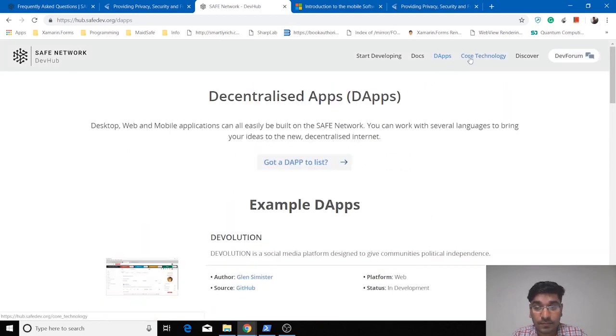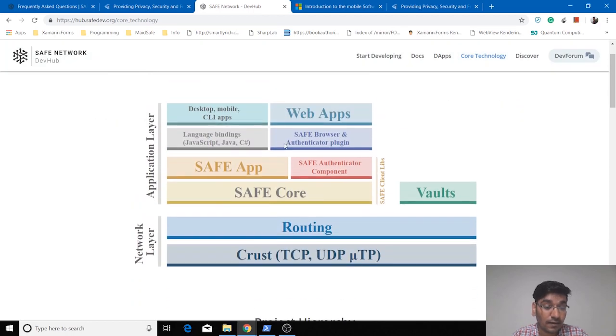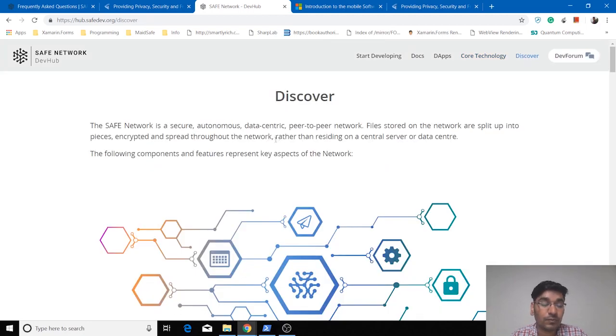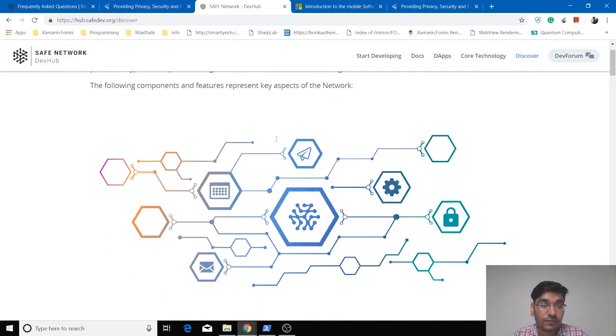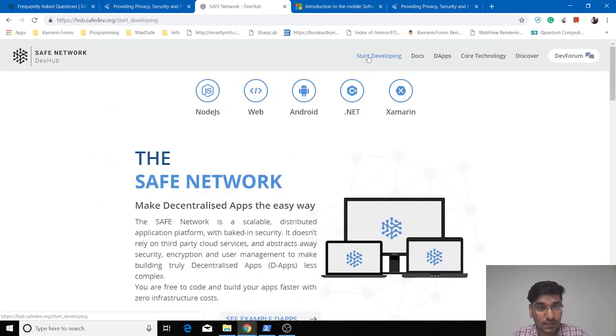And there is another page, the core technology page. It basically represents the stack on which the Safe network is built, and it is showing all the components of the Safe network. And a discover page, and the discover page again helps you to get yourself familiar with the working of the Safe network. So we will start with the Start Developing page, as we want to develop a cross-platform mobile application.